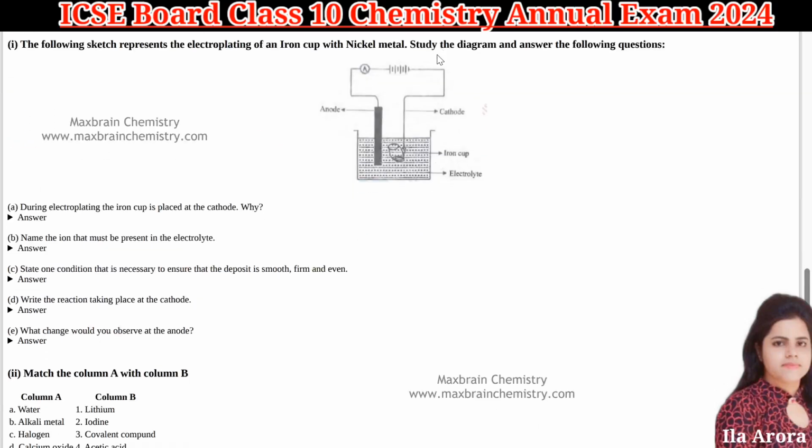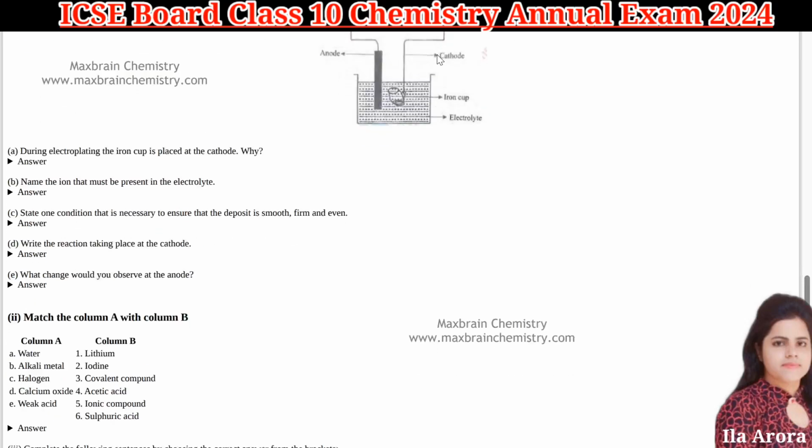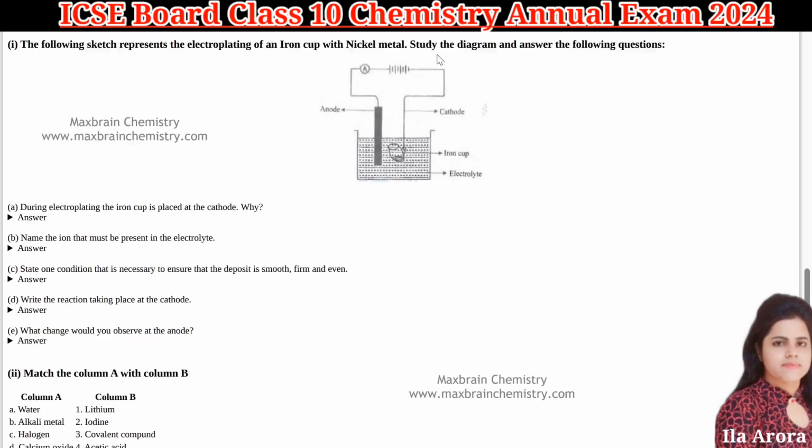Then second question, that is your figure based question. So they are saying in this, what we are doing is electroplating of an iron cup. This is your iron cup and that is at cathode, with nickel metal at anode. So study the diagram and answer. First is during electroplating, the iron cup is placed at cathode, correct. Why? Because in electroplating, what we want here is that nickel should be plated over this iron cup, right? This is our motive. So that is why the required metal is nickel.